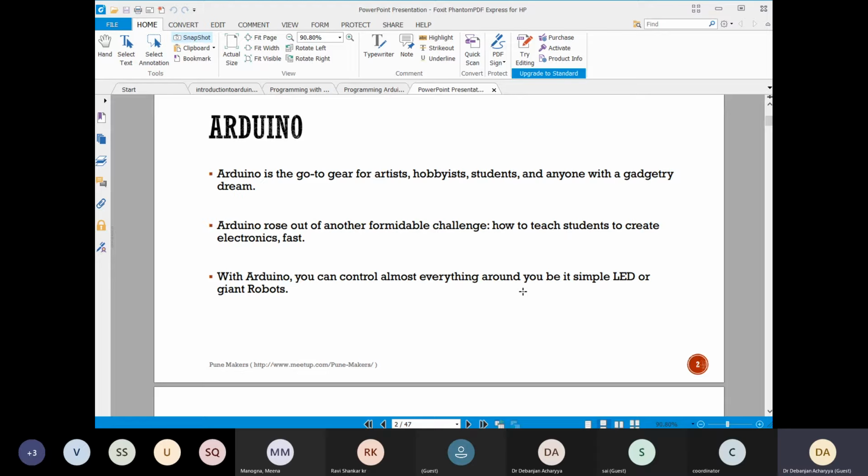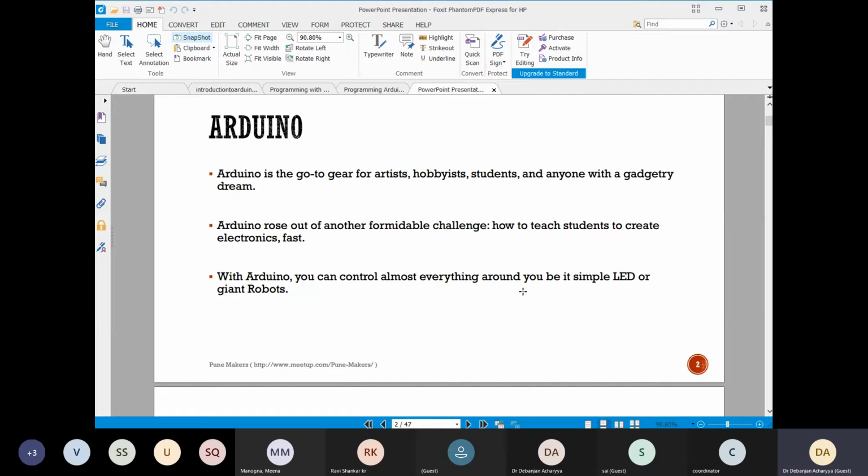I will tell you about the software when I talk about how to code the Arduino. There you will see it is very simple. Even fourth class or fifth class students who are just learning to integrate their study with realization can also code it. So this is very easy to understand, very logical, and on the other hand, it is also user friendly.